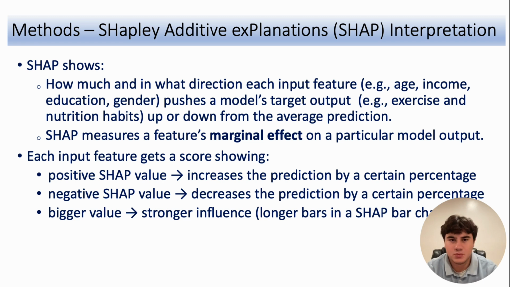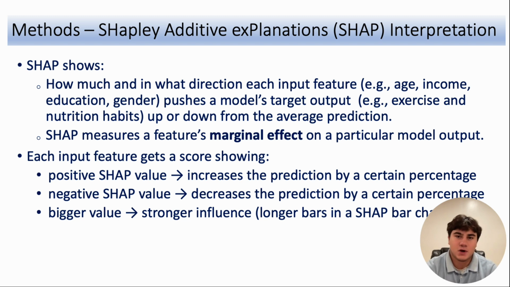This was used to interpret the data and find the most important predictors on whether they had a positive or negative effect related to the outcome. SHAP measures a feature's marginal effect on a particular model output as well. This will be shown in the results.